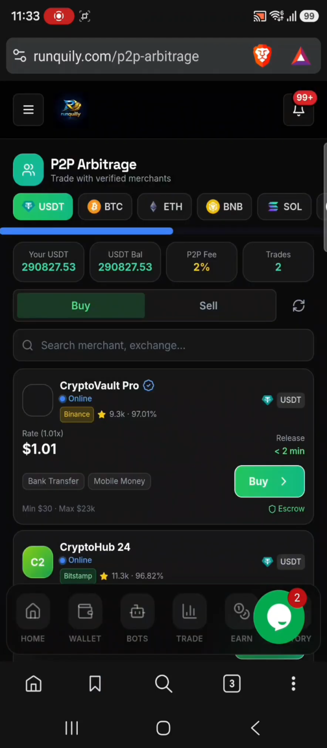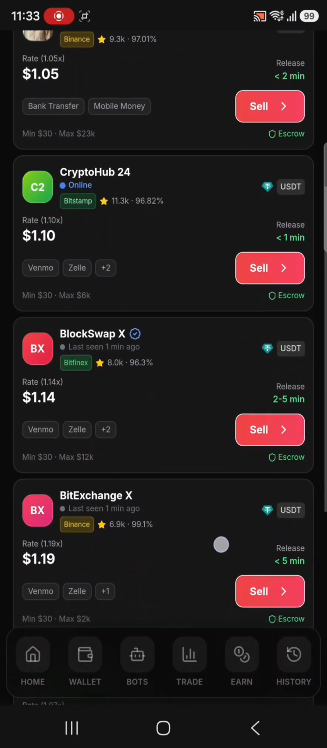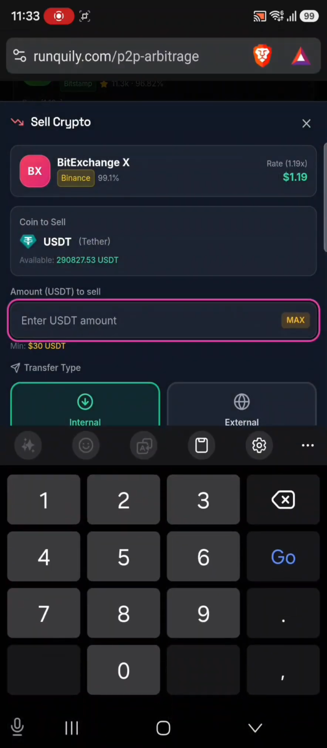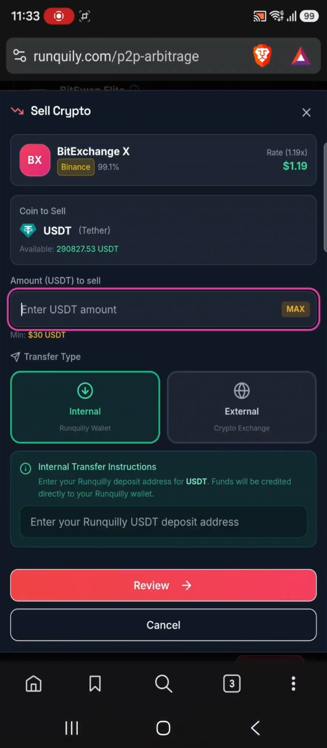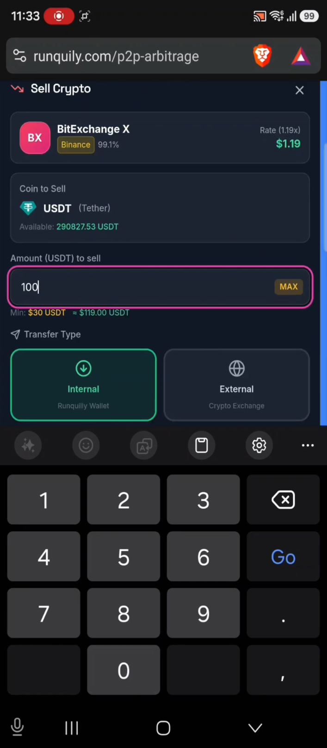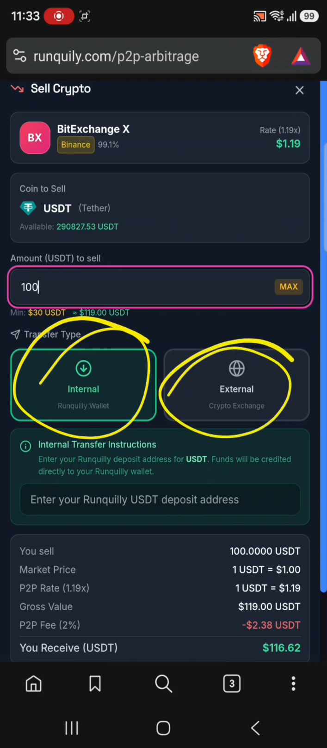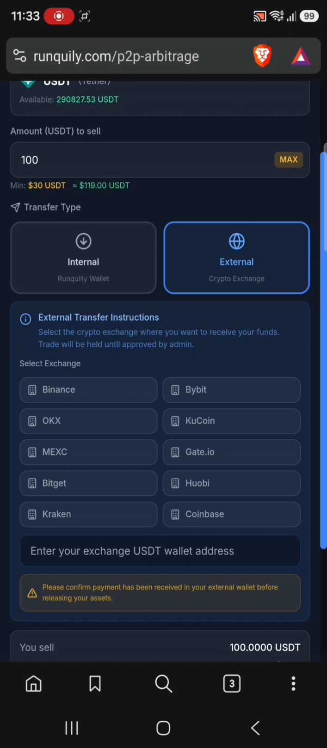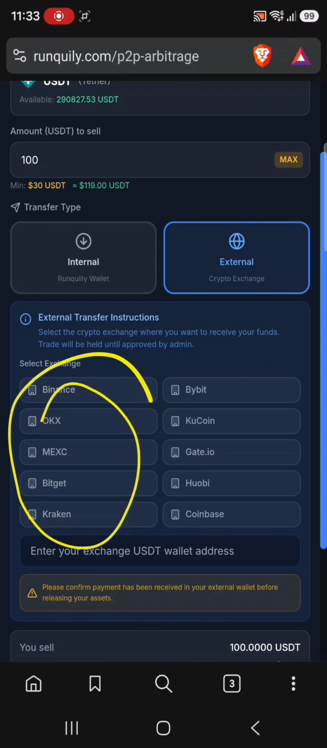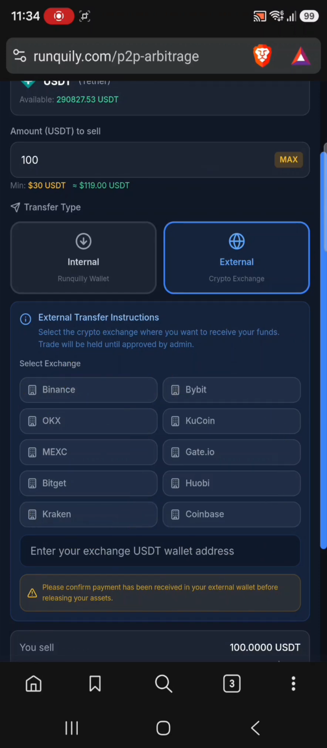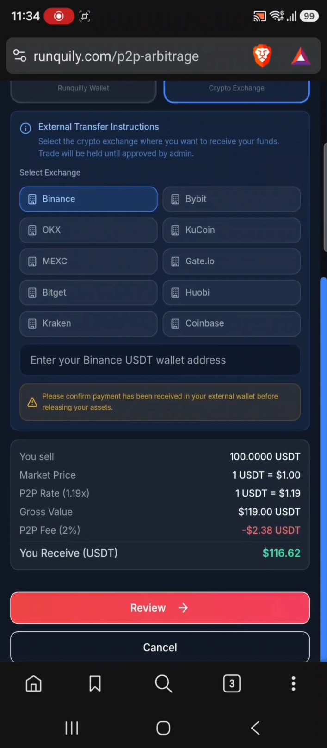You come to P2P arbitrage and click on sell. I'll give an example with USDT. You can go and do the same in BTC, in Ethereum, or in any other coin. You enter your amount. For instance, I want to trade with 100. Then instead of receiving in your internal wallet, you click on external. You have the choice to receive in Binance, OKX, MEXC, Bitget, Kraken, Bybit, all those. For me, I want to use Binance.